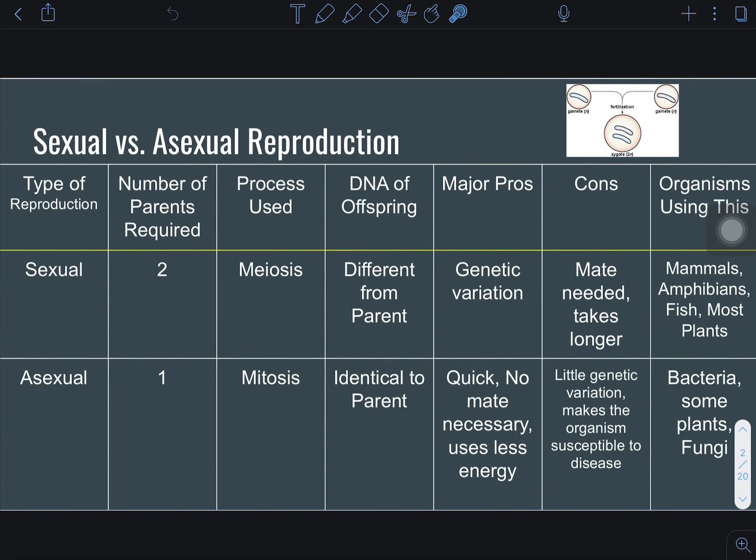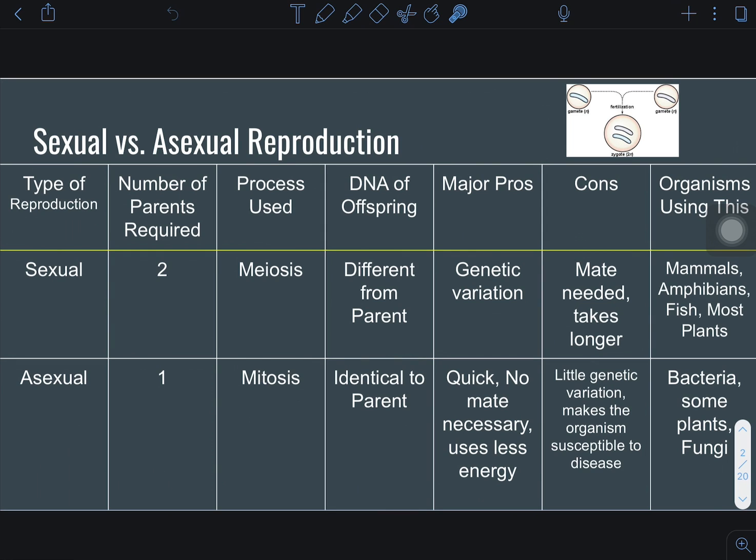When we talk about sexual versus asexual reproduction, when we were talking about mitosis, some organisms can reproduce by themselves. We call that asexual reproduction. When it's asexual reproduction, there is one parent involved, and genetically the DNA is identical to the parent. The new offspring have the exact same DNA. They're clones of one another.